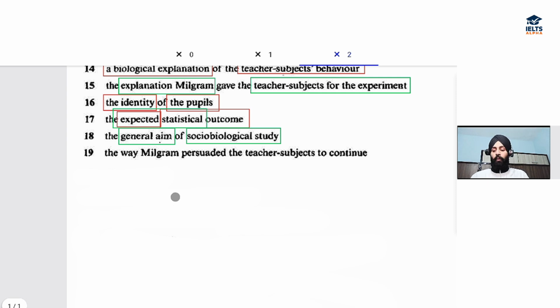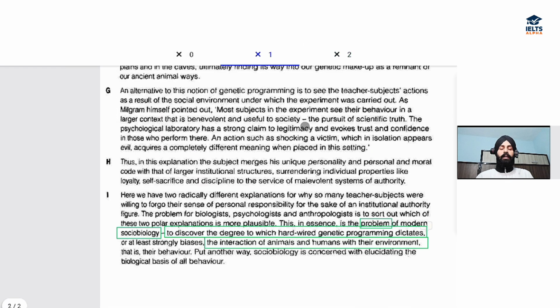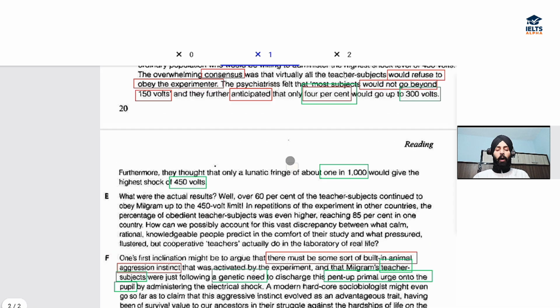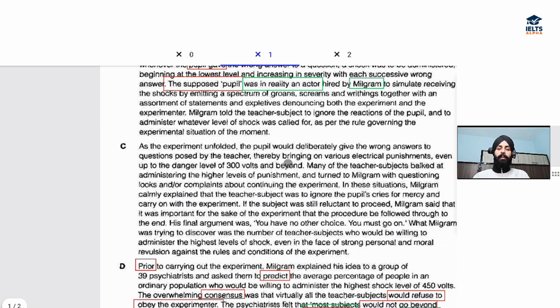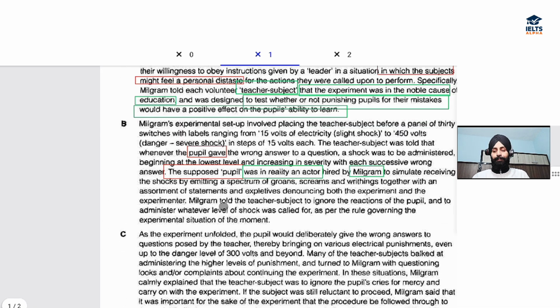The next question says: the way Milgram persuaded the teacher subjects to continue. So Milgram was trying to explain to them, and he wanted them to continue with the experiment, right? He was persuading them. So let's see how he persuaded or made them continue with the experiment.